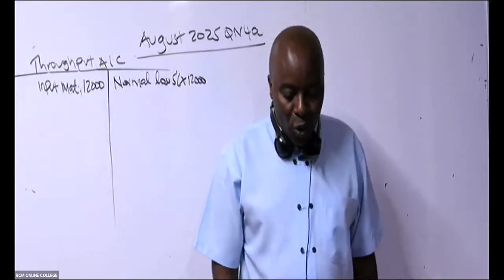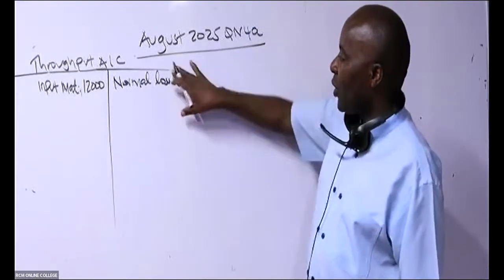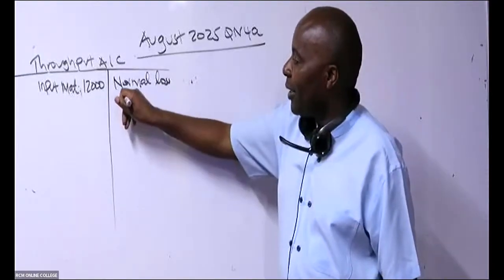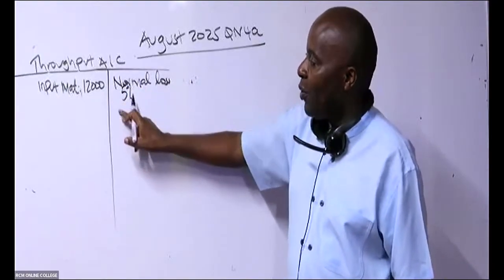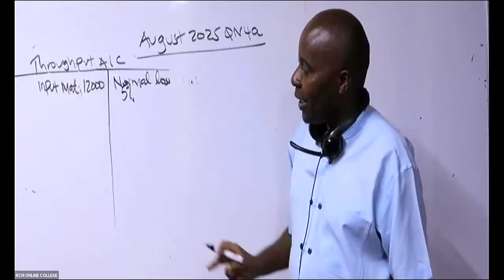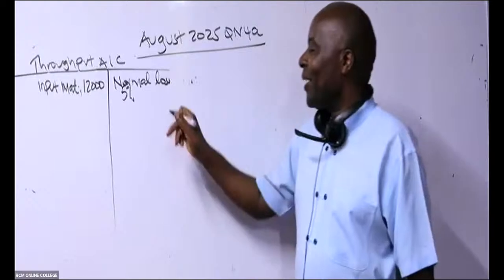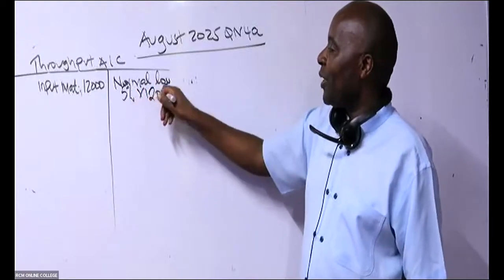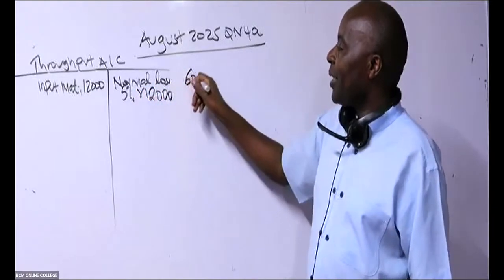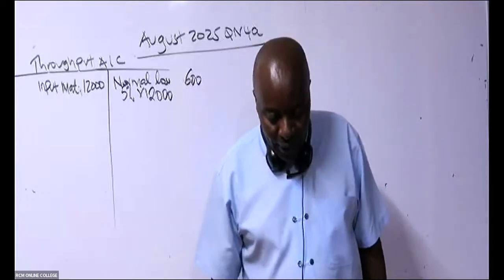Please always use your calculators. 5%, just take 5 over 100 times 12,000. 600. 5% of 12,000 is 600.